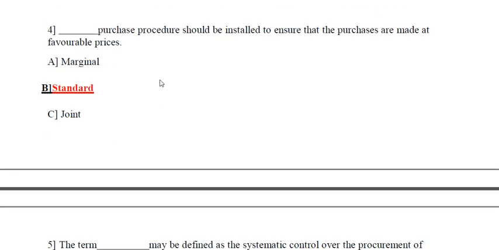Question number 4. Dash purchase procedure should be installed to assure that the purchases are made at favorable price. Options are marginal, option B standard, option C joint. So the correct answer is option B, standard.